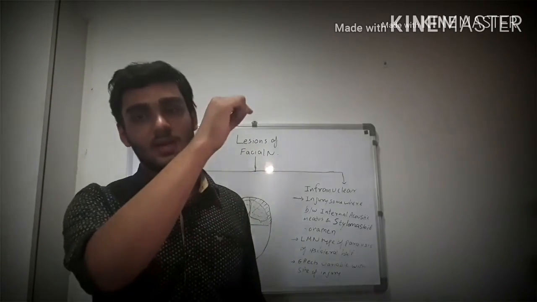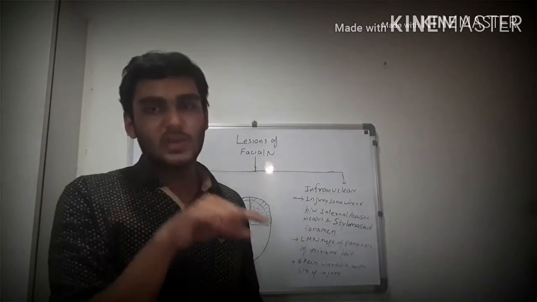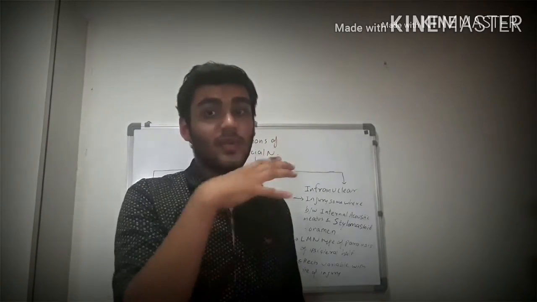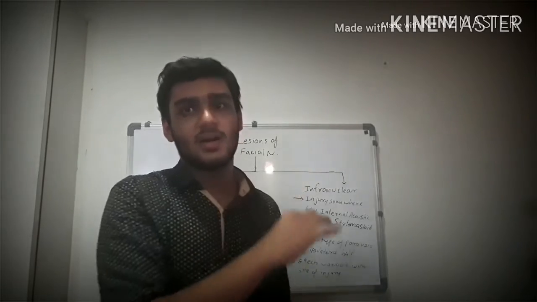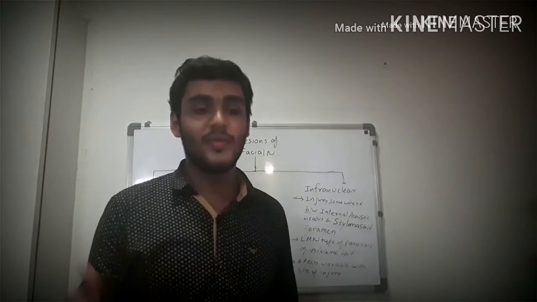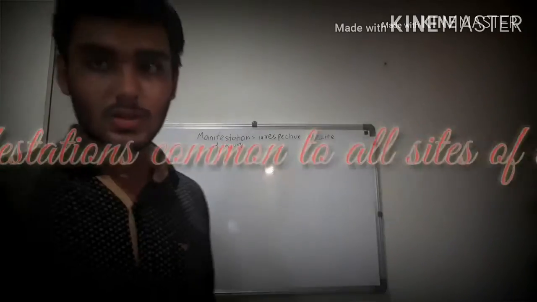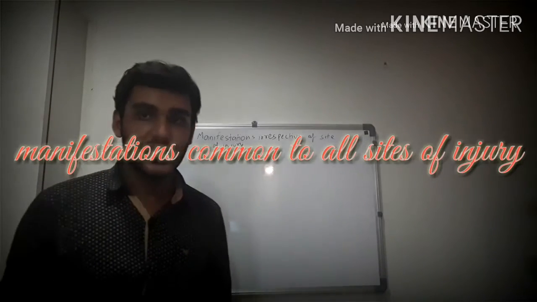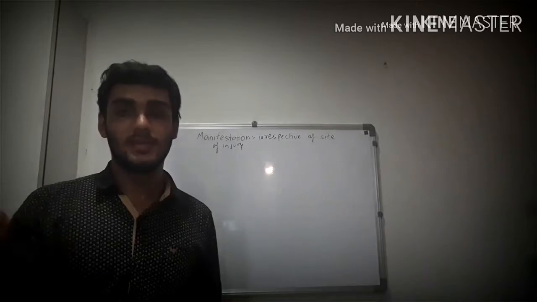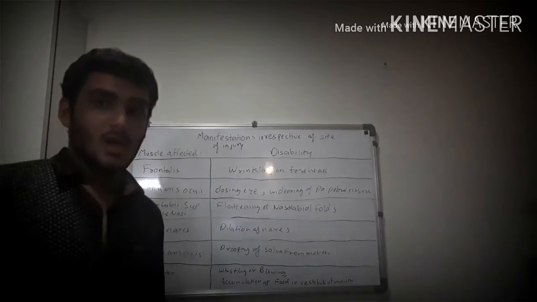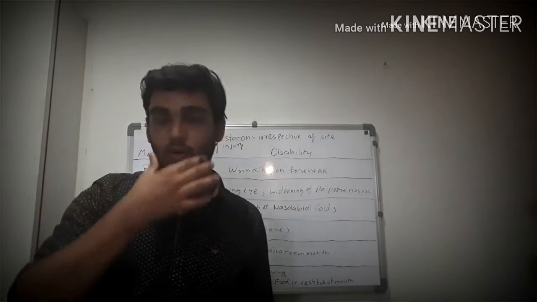Between the internal acoustic meatus and the stylomastoid foramen, there is a significant part of the facial nerve present, and so there can be injury at any of these parts, and there are variable effects depending on the site of injury. Some manifestations are seen in all the sites of injury. These are common to all the 4 sites of injury, which we will see in the coming topic. So we go from above the face to below the face.